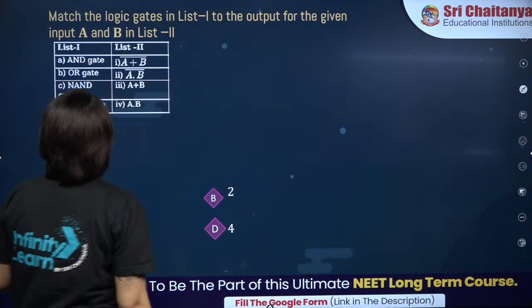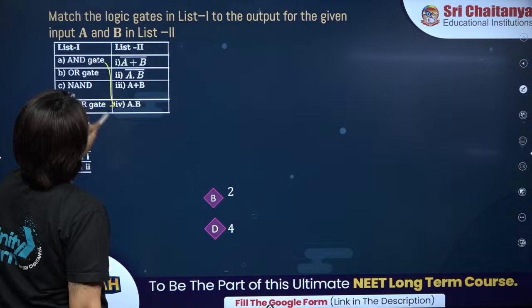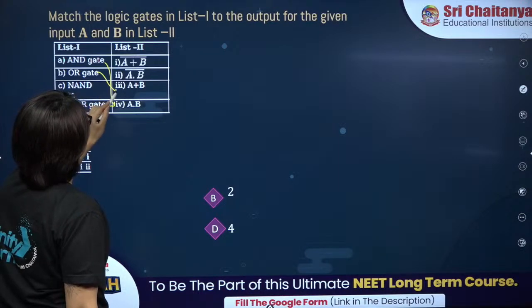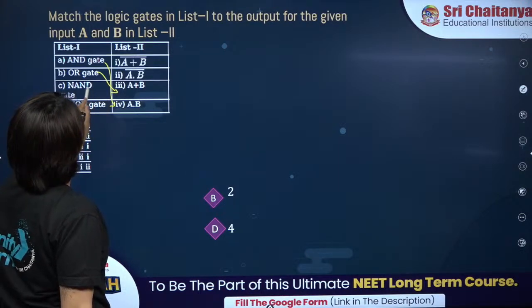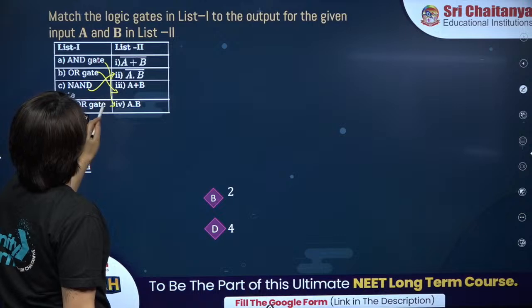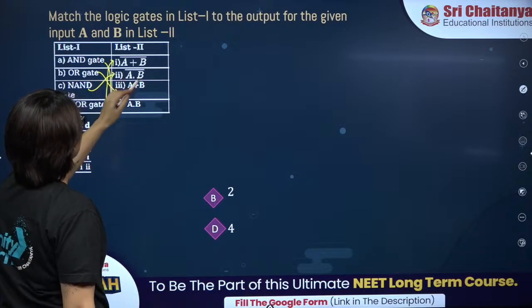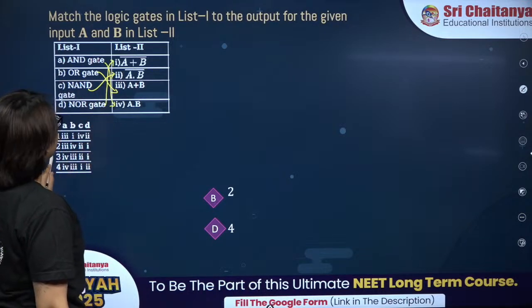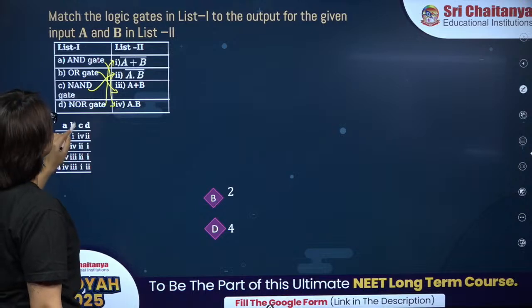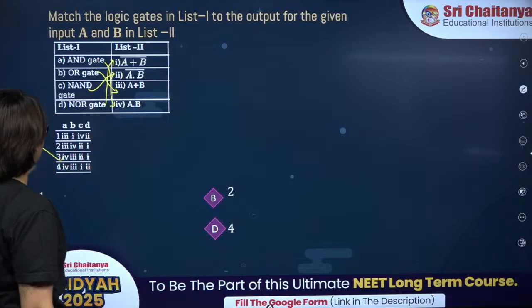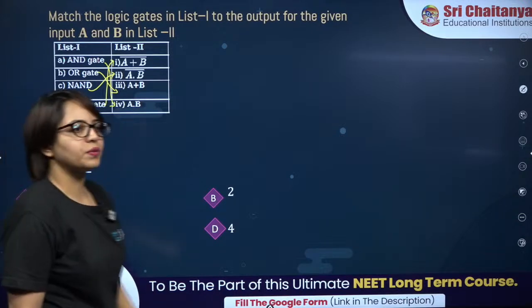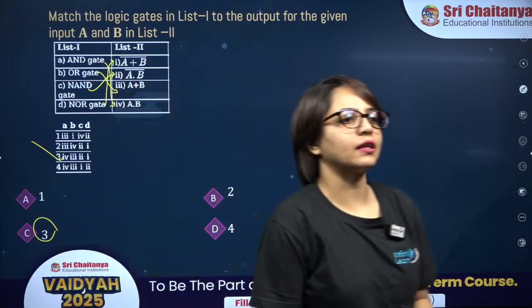AND gate is A into B, OR gate is A plus B, NAND is A into B bar, and NOR gate is A plus B whole bar. So A is matched with 4, B is with 3, C is with 2, D is with 1. So 3 is the correct answer. Option C is the correct answer.